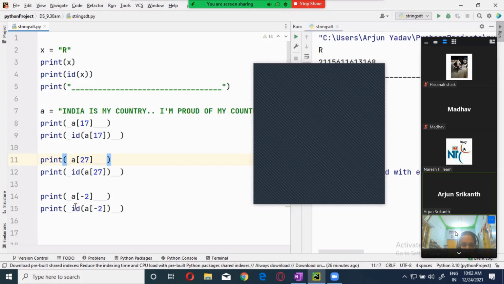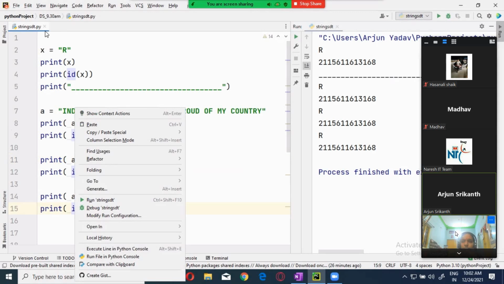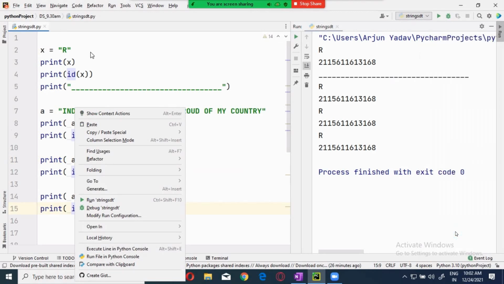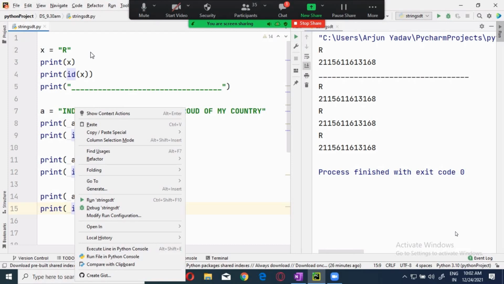Okay. Now guys, let's move on to the next point. You are clear with this one, right? Now this is a very important point. So this will be very useful for us in the future. Try to understand that.